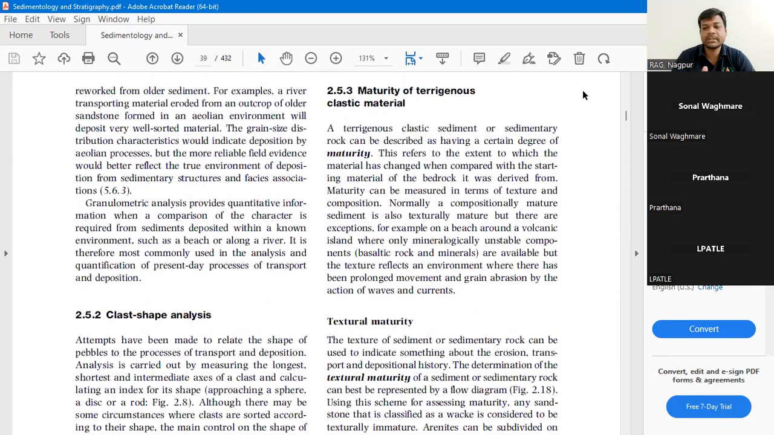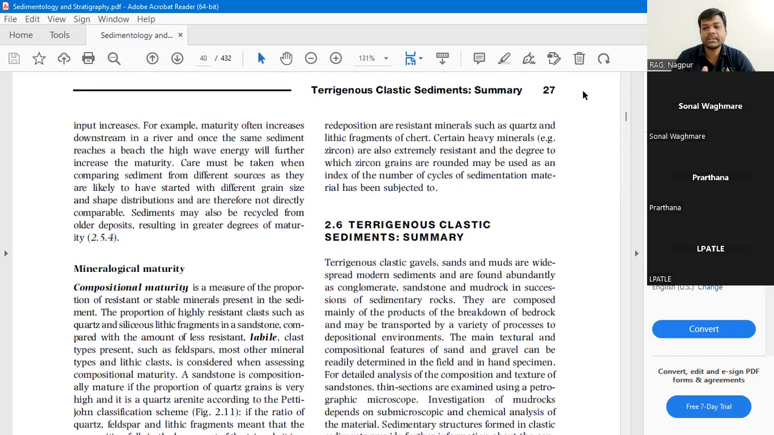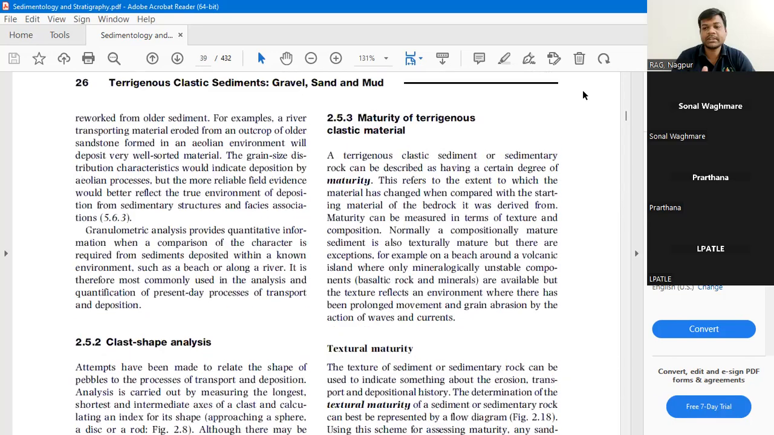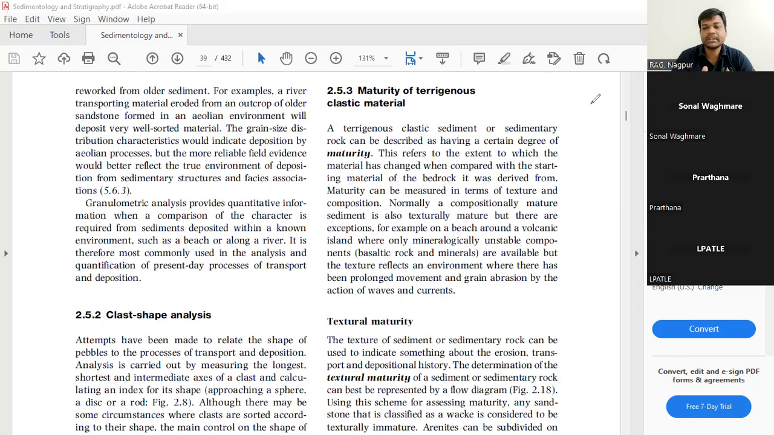Next comes maturity. Now, what is the maturity of clastic sediments? See, there are two types of maturity.